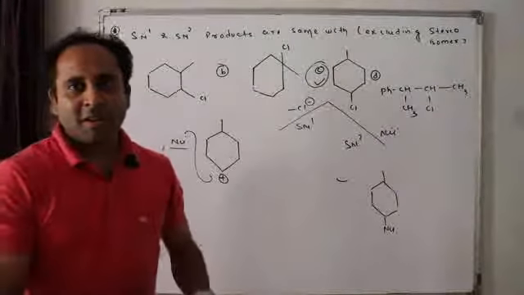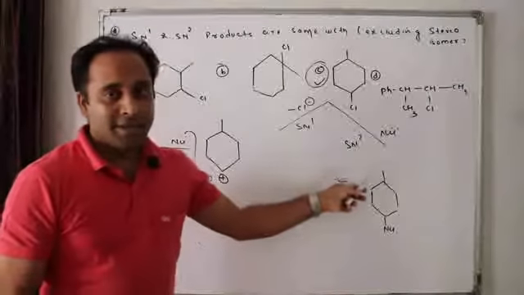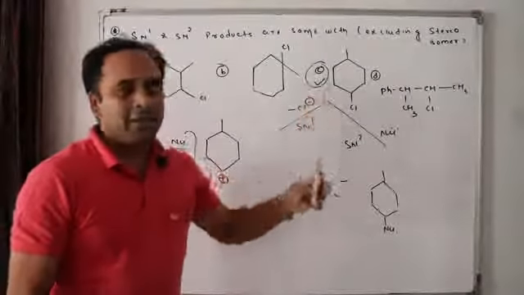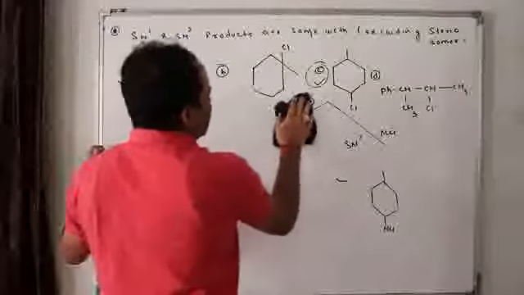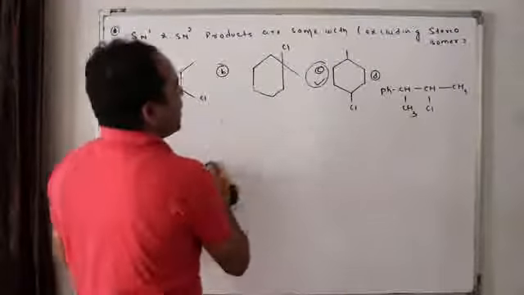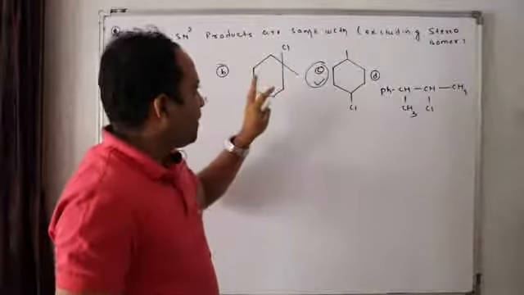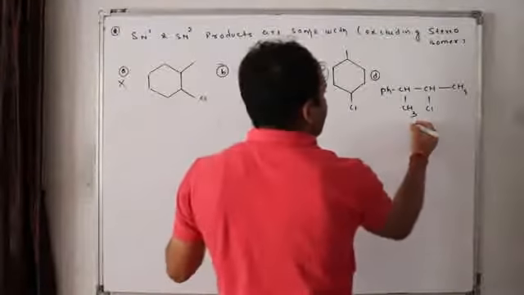So I didn't go into that controversy, and the more appropriate answer was what? This one, C. B may be the answer, but the more appropriate answer is C, because in B the chances of SN2 happening are very, very less. If by chance I give a weak nucleophile, then there is no chance of SN2 because of this crowding. Okay.